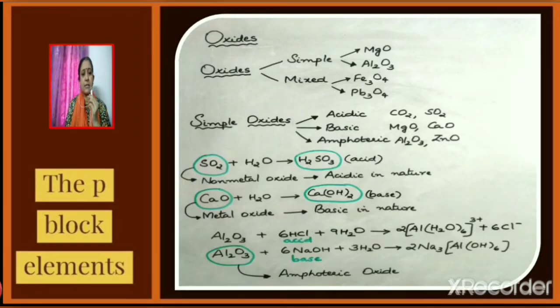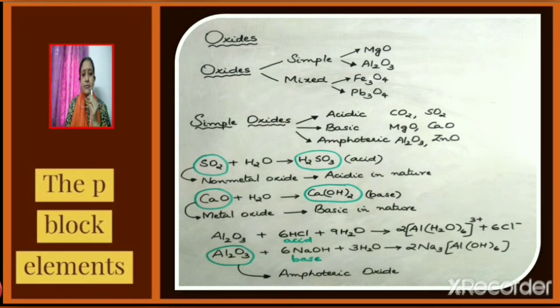Next we shall discuss about oxides. Oxides are of two types, simple and mixed oxides. Magnesium oxide and aluminum oxide are simple oxides, whereas Fe3O4 and Pb3O4 are mixed oxides. Simple oxides can be classified into three types: acidic, basic and amphoteric. We know that non-metal oxides are acidic in nature, whereas metal oxides are basic in nature, and there are certain oxides which can react with an acid as well as with a base. Such oxides are called amphoteric oxides.